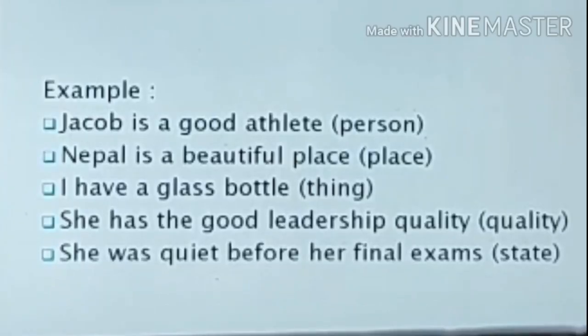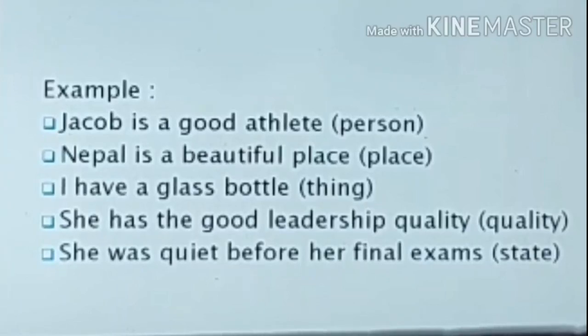Now we see examples for nouns. Jacob is a good athlete. Here the word Jacob refers to a person. Nepal is a beautiful place. Nepal represents the place type of noun. I have a glass bottle. Which bottle do I have? A glass bottle. So here the bottle represents a thing.